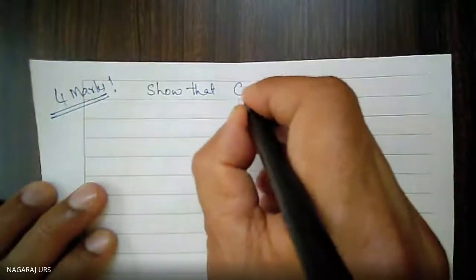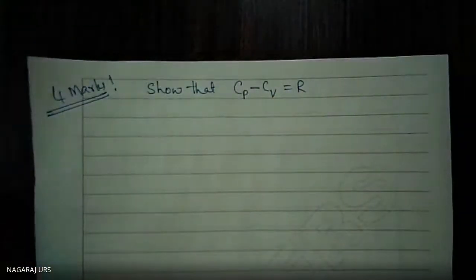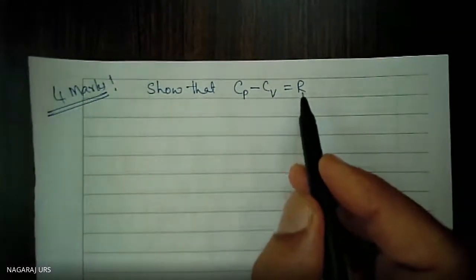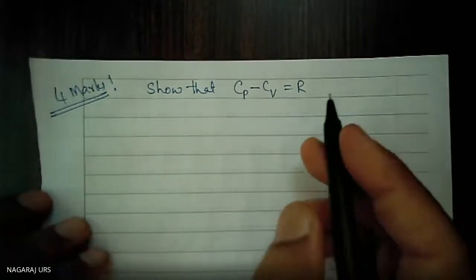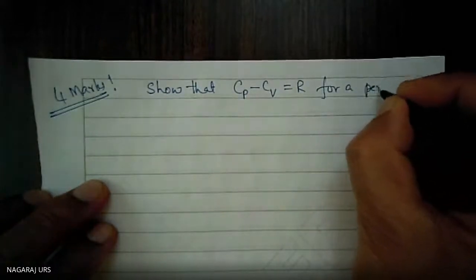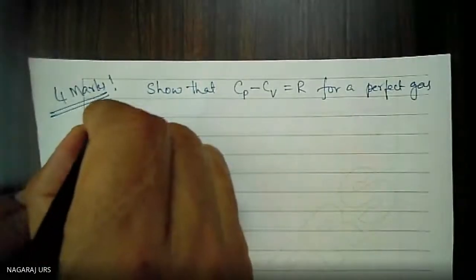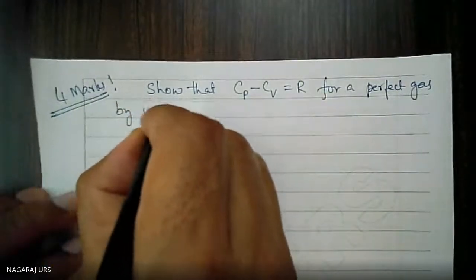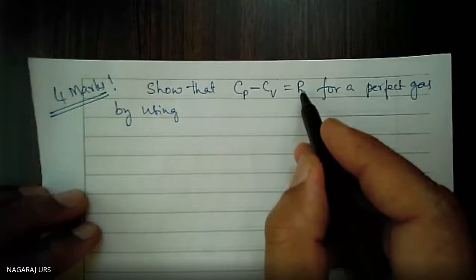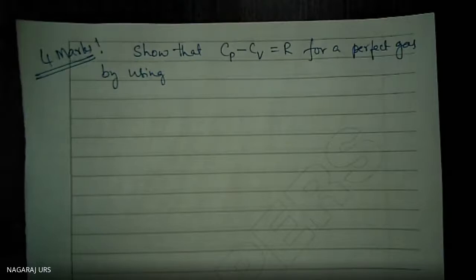Cp minus Cv is equal to R, Mayer's equation. You have already studied under first PUC, Cp minus Cv is equal to R for a perfect gas. That is Mayer's equation. But here, this is important: show that Cp minus Cv is equal to R. Then you are writing the derivation taken from your first PUC. We don't want that. That is only a very basic concept.